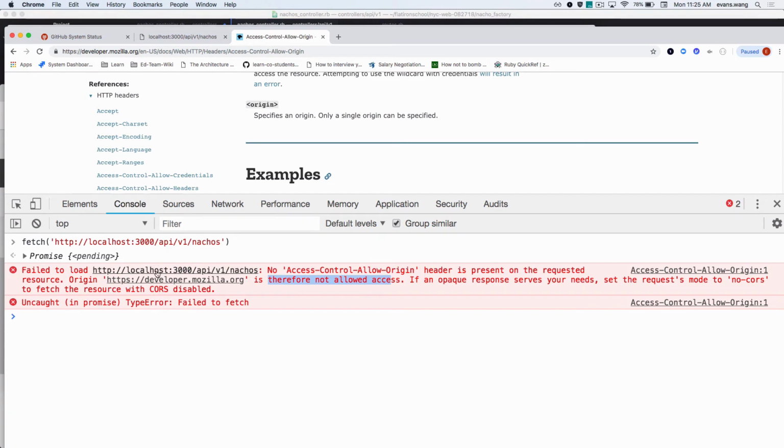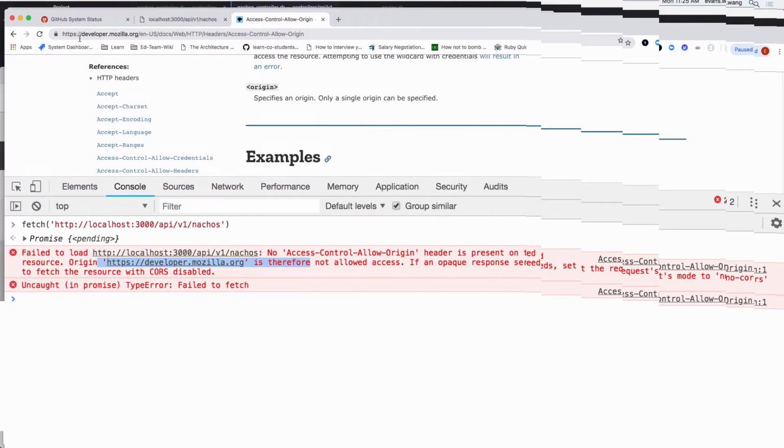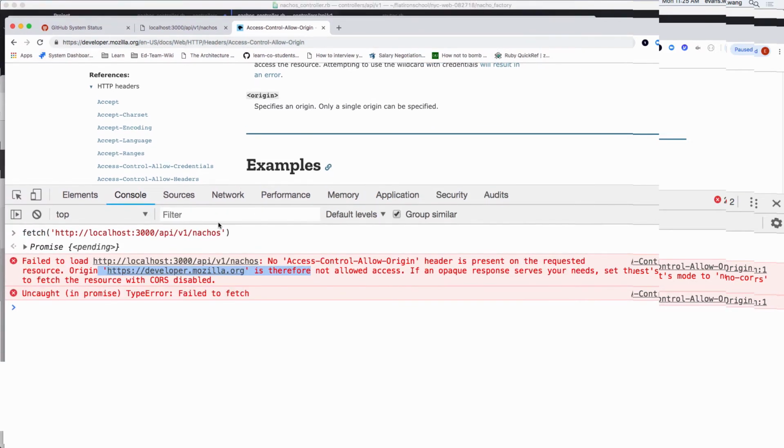I seem to be making some sort of fetch request to localhost 3000 from developer.mozilla.org. Where is this coming from? It's coming from this current origin that I'm at right now, this domain that I'm on right now. So, can I make a request from localhost 3000 to localhost 3000? Yes. Okay, let's check it. How would I do that?